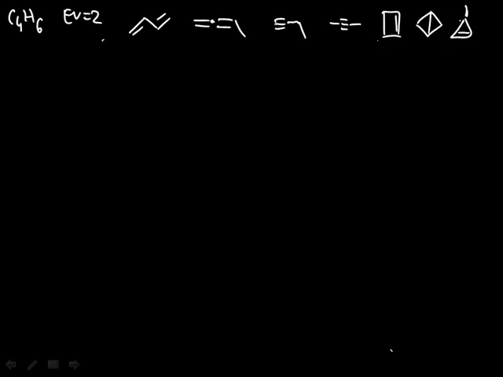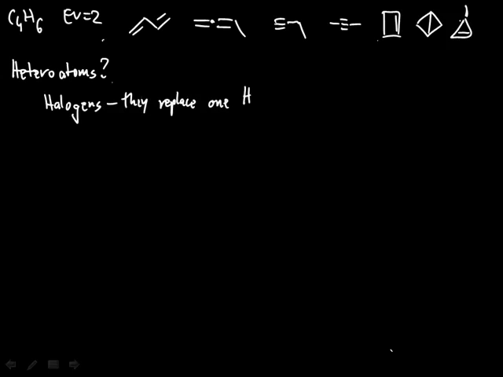The extension of this is asking the question, how does this work with the heteroatoms? And there are pretty simple rules that can be derived. So halogens, if you think about the structure of halogens, they replace one hydrogen. Right? They're monovalent like hydrogen. So we should expect one hydrogen less in our saturated structure. So if this is saturated, then C2H5Cl will be saturated as well. Okay, so we expect minus one hydrogen in the saturated structure.